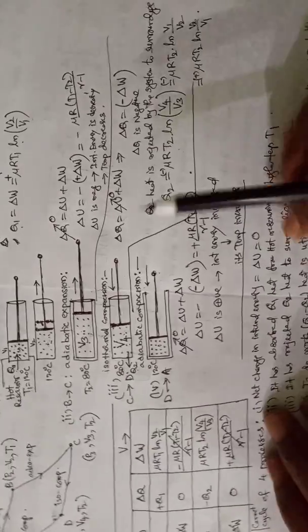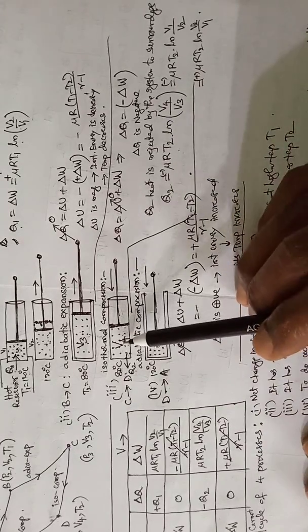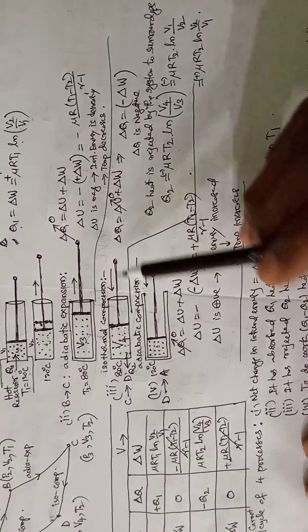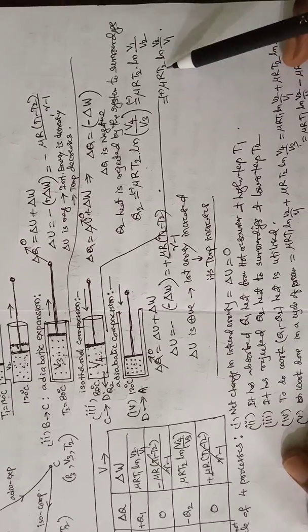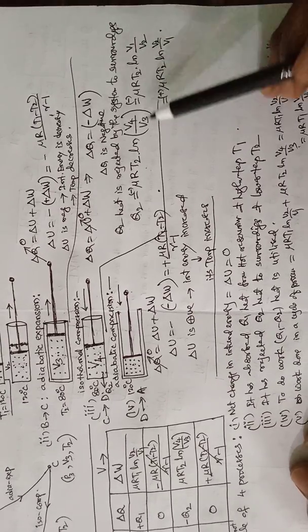And similarly, during isothermal compression, it rejected Q2 heat, and work done on the system was mu r T2 log V1 by V2.